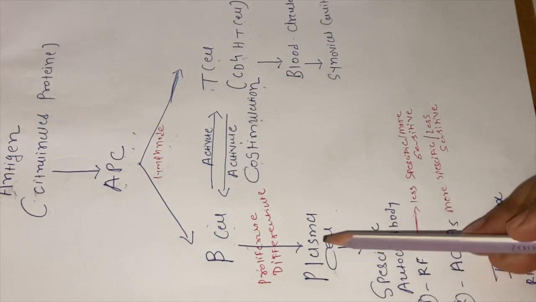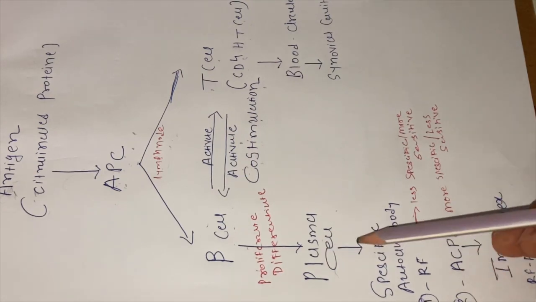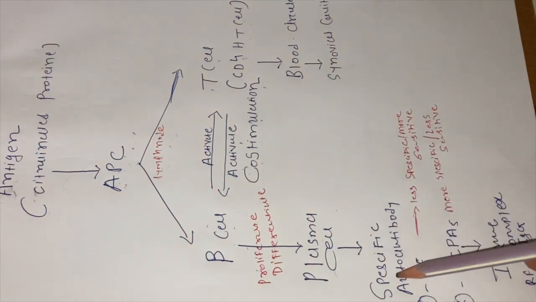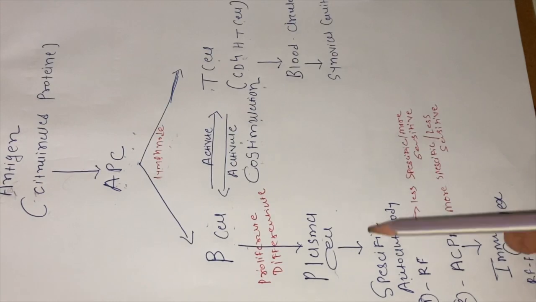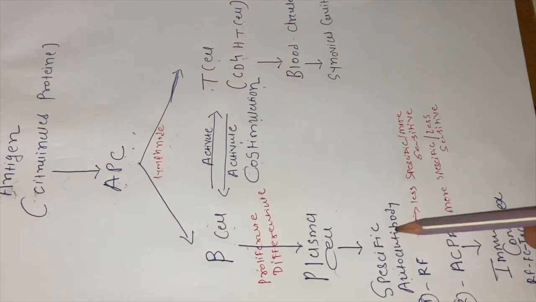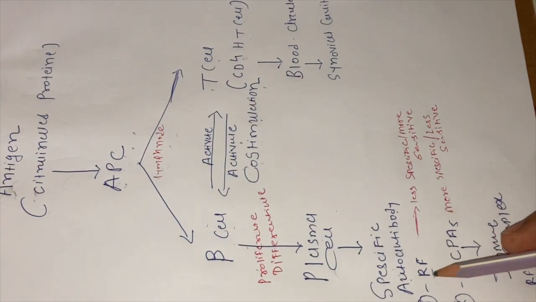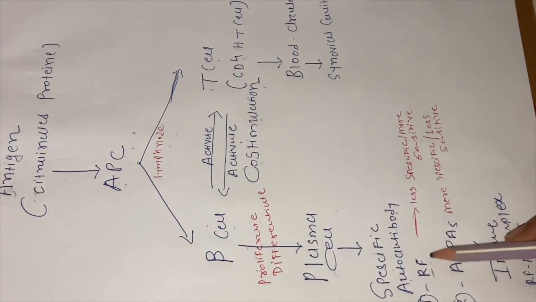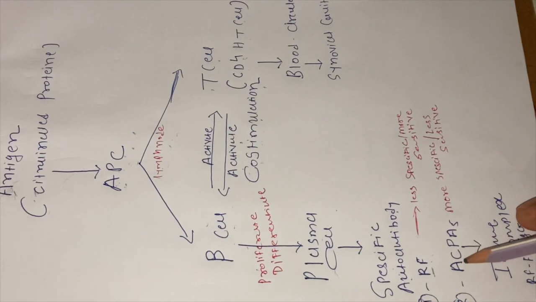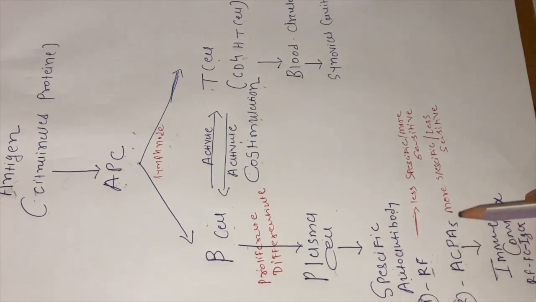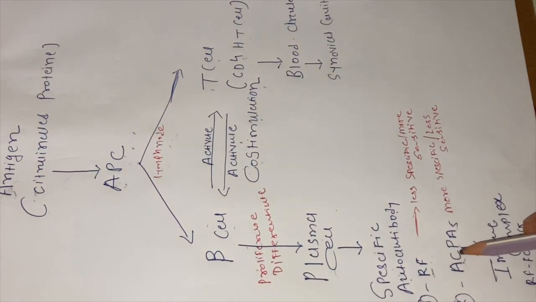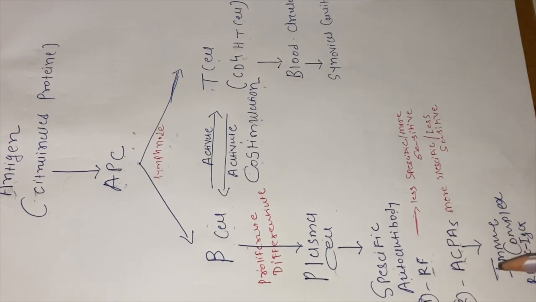As we all know, plasma cells are responsible for the formation of specific antibodies. Here they will be specific autoantibodies, which mainly include RF, that is the rheumatoid factor autoantibody, and the second one is anti-citrullinated protein antibodies, ACPAs. So two autoantibodies will be generated here from the plasma cells.